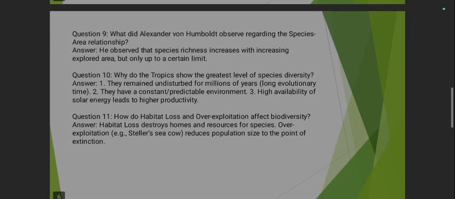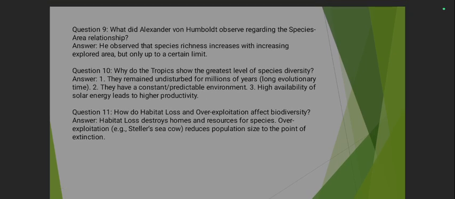Question number 9. What did Alexander von Humboldt observe regarding the species-area relationship? He observed that species richness increases with increasing explored area but only up to a certain limit. इस क्वेश्चन में आप लोग अगर ग्राफ इंक्लूड कर सकते हो तो और भी ज़्यादा अच्छा होगा.